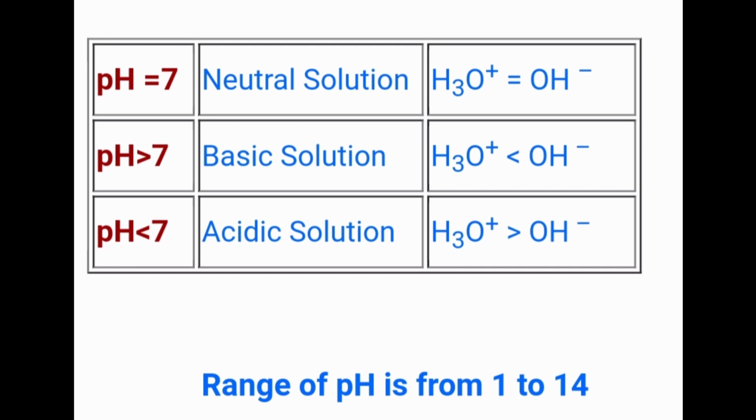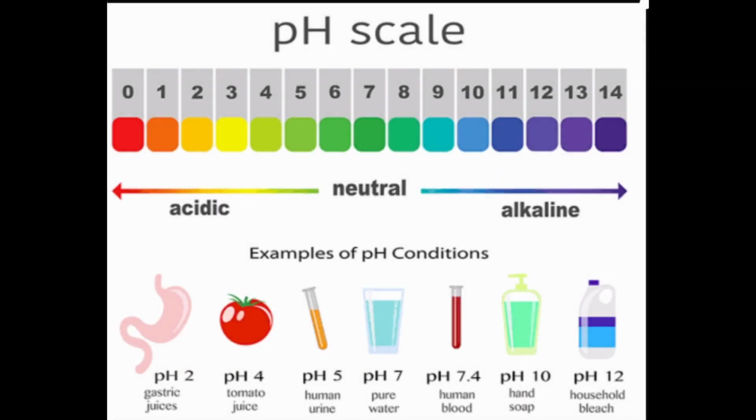The range of pH is from 1 to 14. Here you can see the pH scale. 1 to 6 are acids, 7 is neutral, and above that are bases. You can see different pH values of different things.